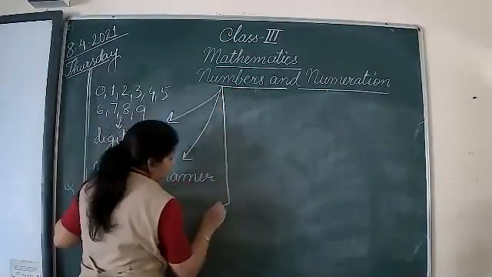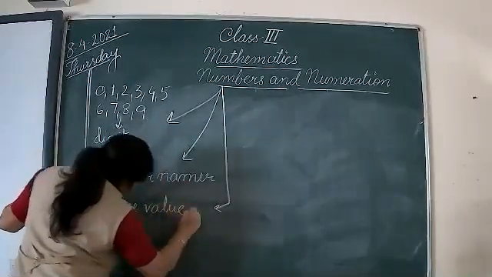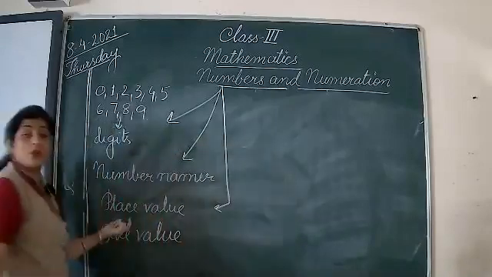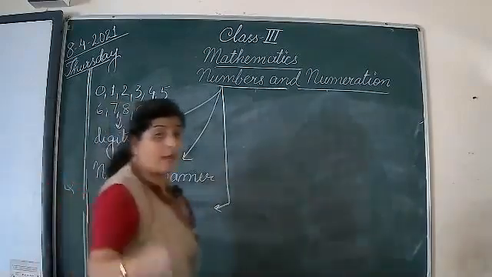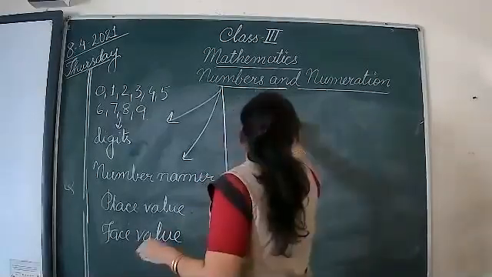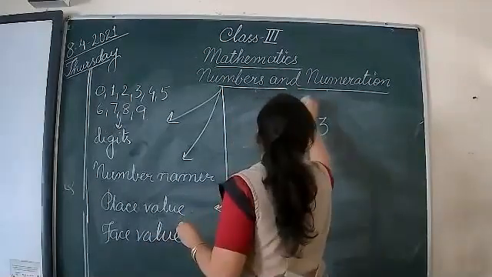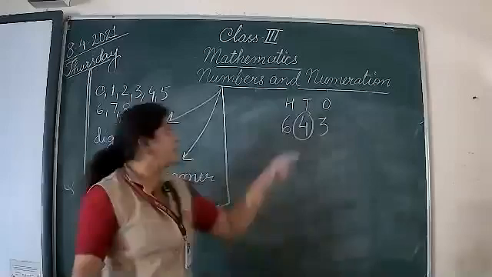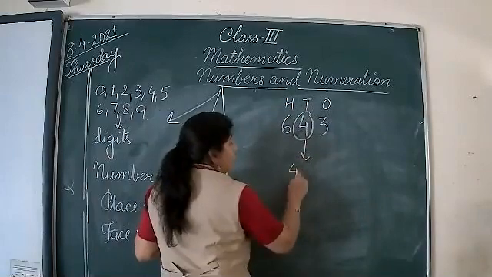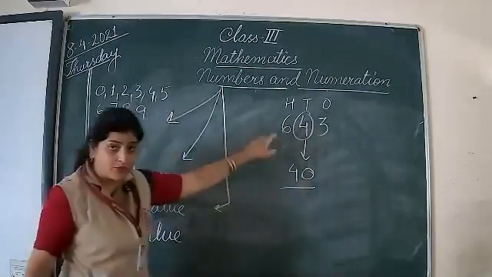Then the next topic we did was place value and face value. What was place value? The value of that number depending upon in which room the digit is. For example, 643, if I have encircled number 4, it is in hundreds, tens, ones. So 4 is sitting in which room? In tens room. So its value will be 4 tens, means multiplied by 10. So it will come out to be 40. This was the place value.